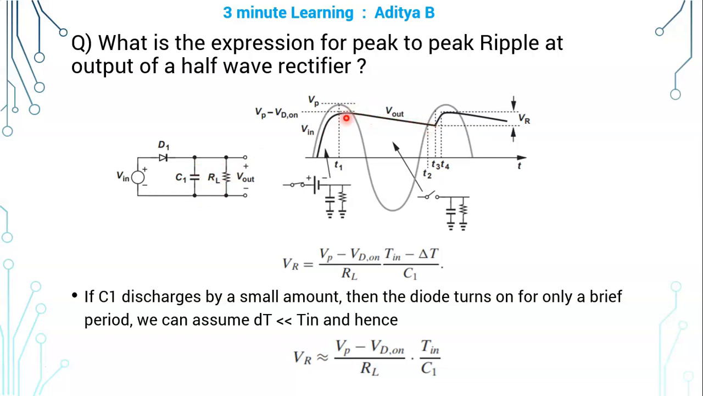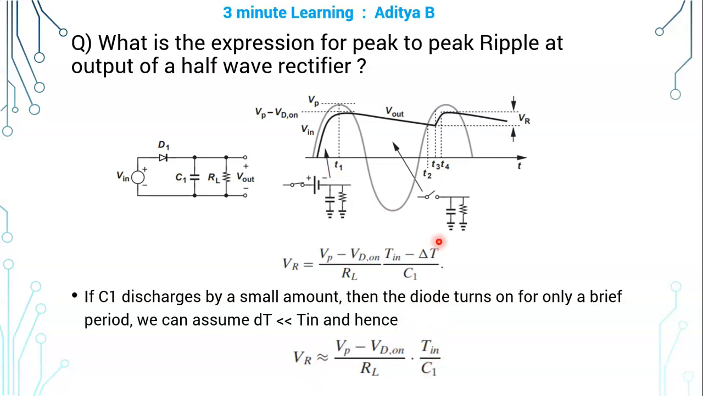So now we want the expression for this ripple voltage. If you observe, at this point the capacitor starts discharging through the load, and it will continue till T3, that is the next cycle. Again it will charge, again it will discharge slowly. So T3 minus T1 is almost equivalent to Tin. Tin means from T1 till T4. So the distance between T3 and T4 is very small.